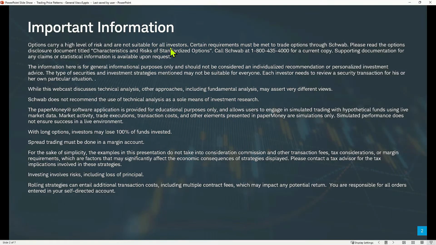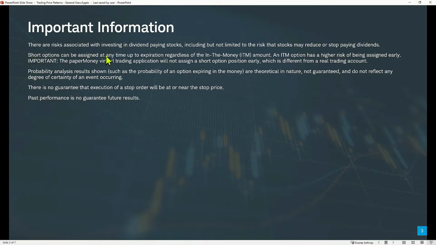Just keep in mind as we look at these things that options carry a high level of risk and aren't suitable for all investors. Also know that we use the Paper Money software application on the Thinkorswim desktop platform, which is a brilliant place to learn. Make sure you understand your trading plan and the strategy before you consider trading it in a live account. Know that there are some nuances and differences. One is that short options can be assigned at any time, regardless of how far they are in the money. In a live account, in Paper Money, that will never happen. But we can discuss how we would handle it if that happened, and we often do.